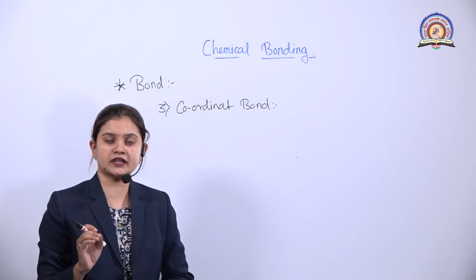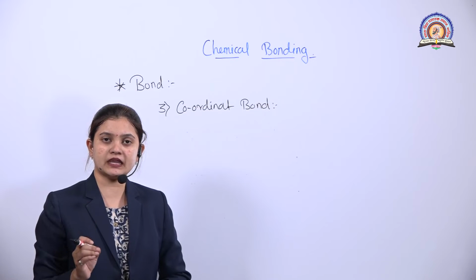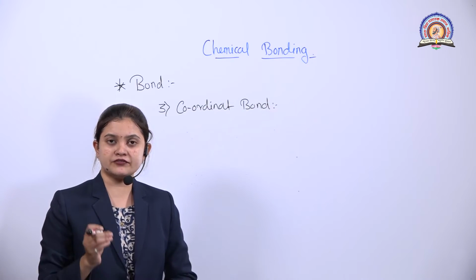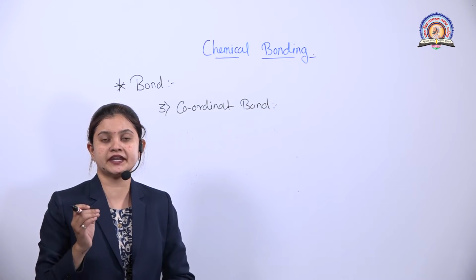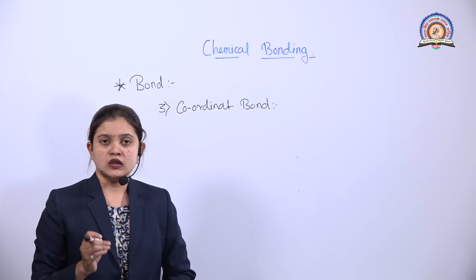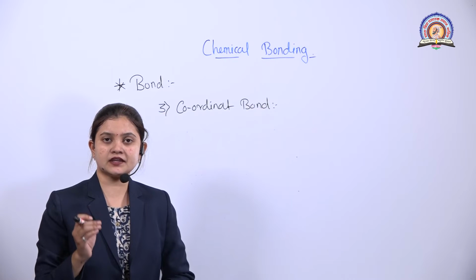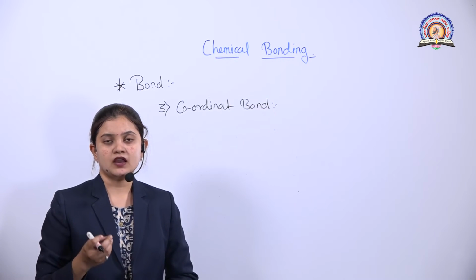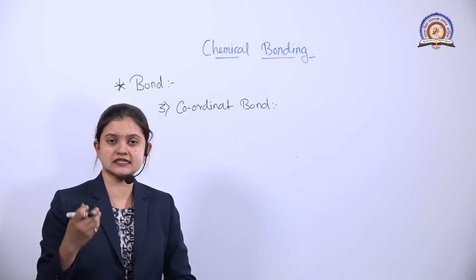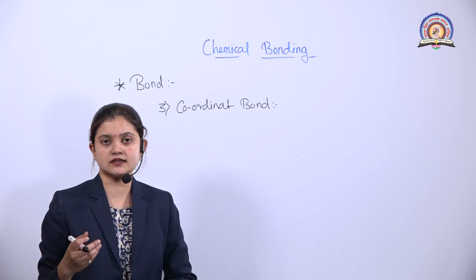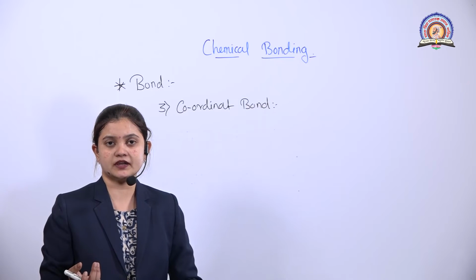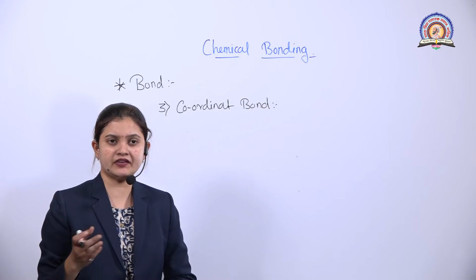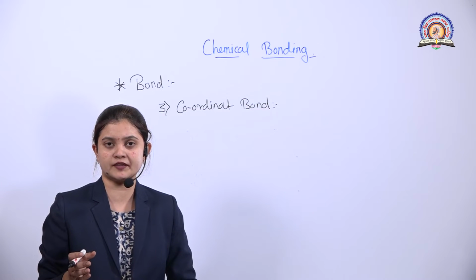But in the coordinate bond, the electron pair is provided by 1 atom only. So this bond is also known as a dative bond. The atom which donates the electron pair is known as the donor, while the one which accepts it is known as the acceptor. The next point is that the electronegativity difference does not matter for the coordinate bond.